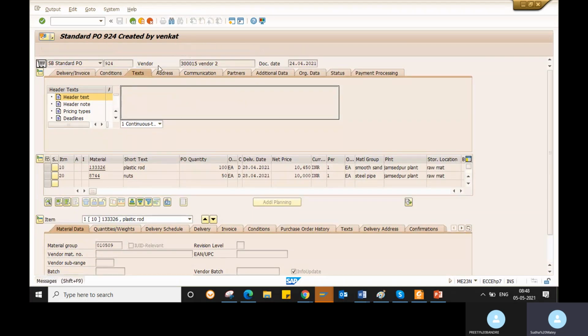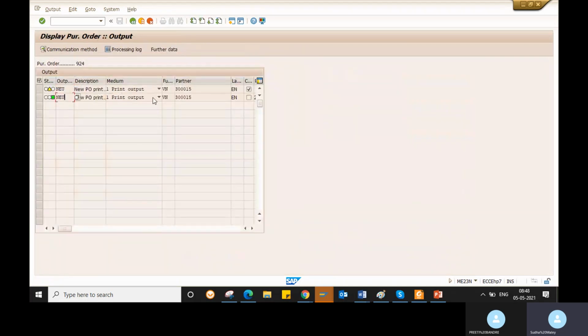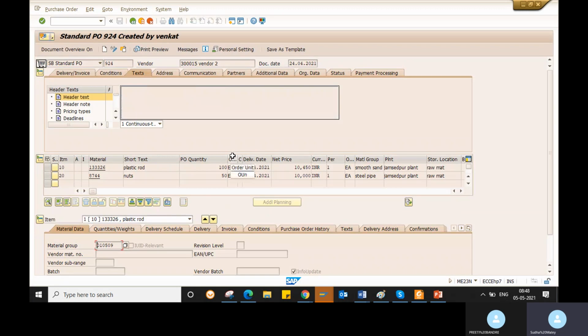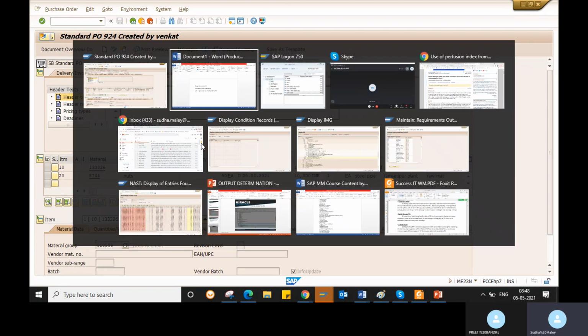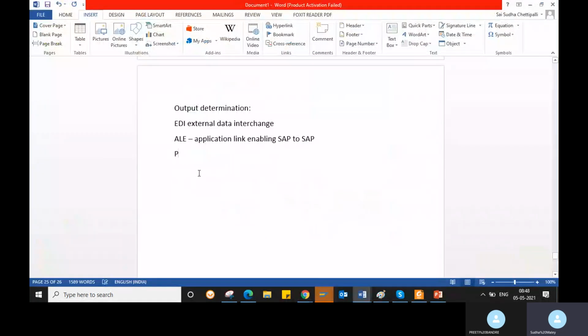So before triggering this output type, you need to maintain some configuration. So we'll discuss what configuration we need to maintain. Okay. So for request for quotation, even for schedule agreements and contracts also, you can trigger this output type. Not only for the purchase order, you can trigger it for a purchase requisition, purchase order, for all the purchasing documents. Okay. We will discuss what the prerequisites are.